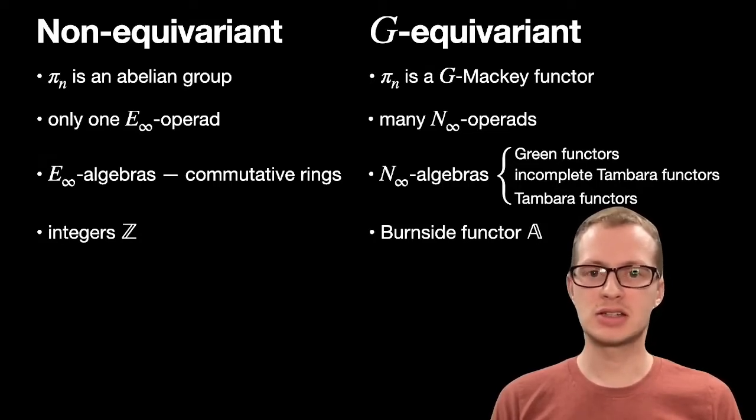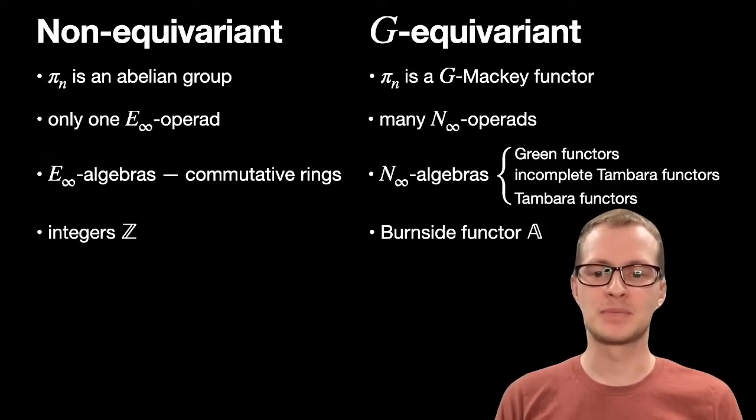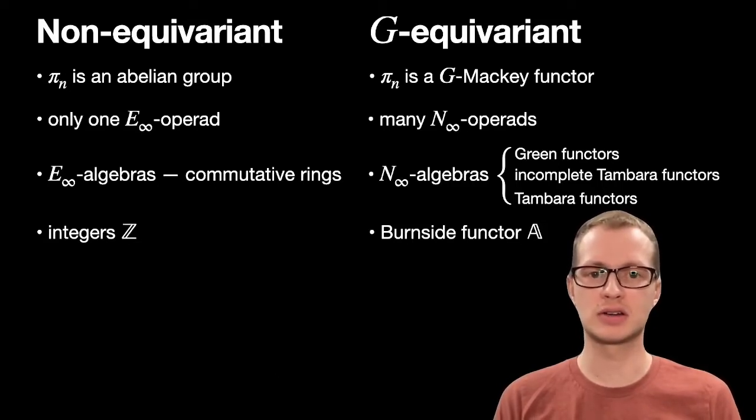Finally, the appropriate generalization of the integers to the equivariant setting is the Burnside Mackey functor A. This is the unit for the symmetric monoidal structure on the category of Mackey functors and the initial incomplete Tambara functor.